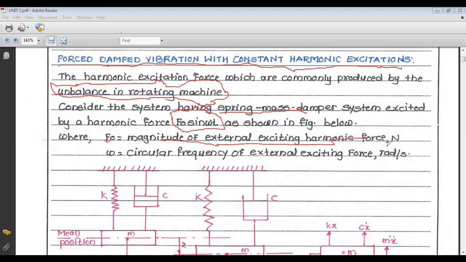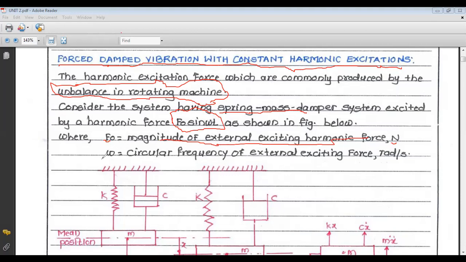That magnitude of force is in Newton. That is the unit of that external excitation force, which is harmonic force. And this omega, there is no omega n, there is no omega d. This is simply omega.